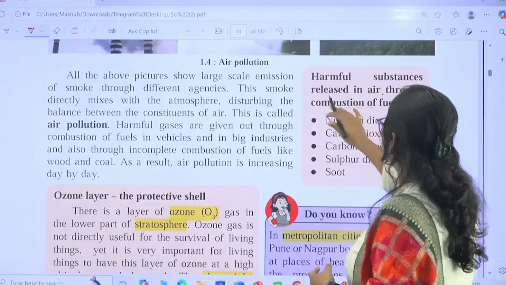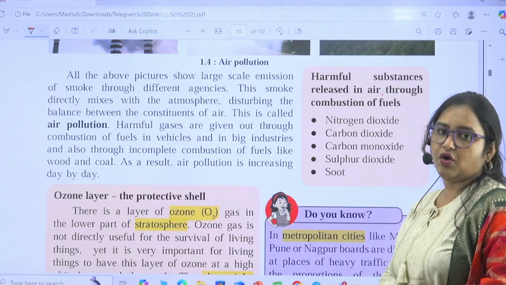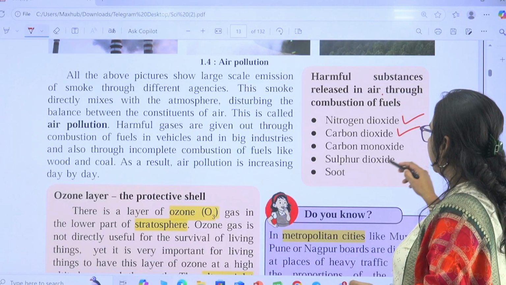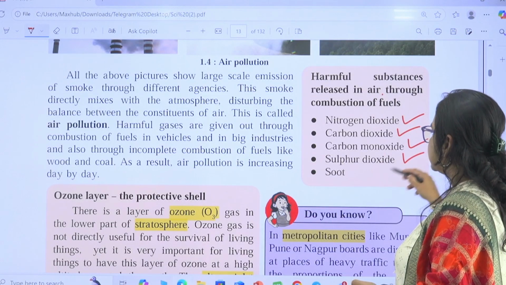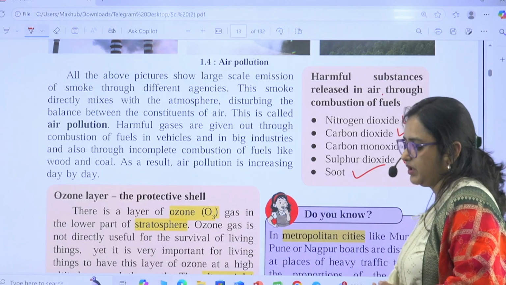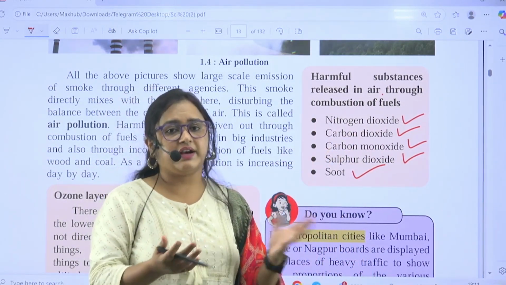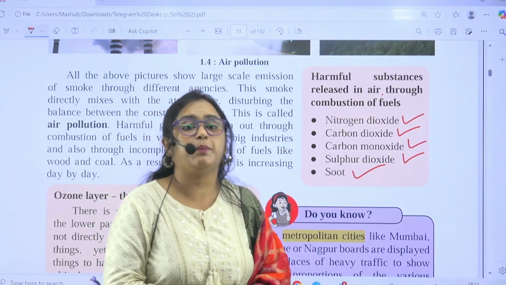Harmful substances released in air through combustion of fuels. What are these? Nitrogen dioxide, carbon dioxide, carbon monoxide, sulfur dioxide, and soot. Now you must be thinking that nitrogen dioxide was already present in air, then how is it a pollutant?